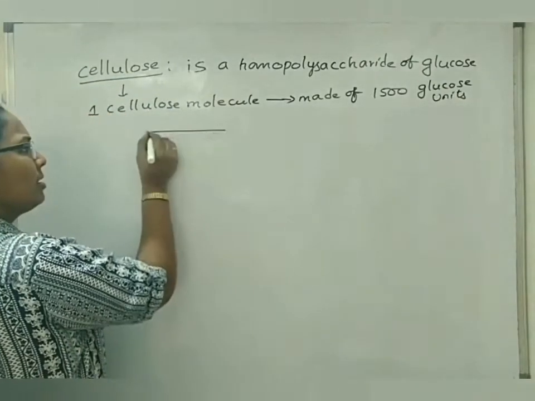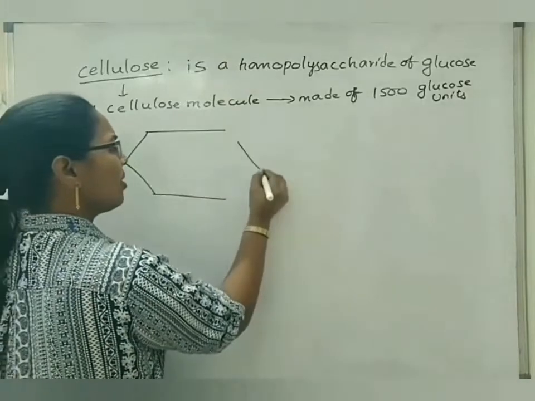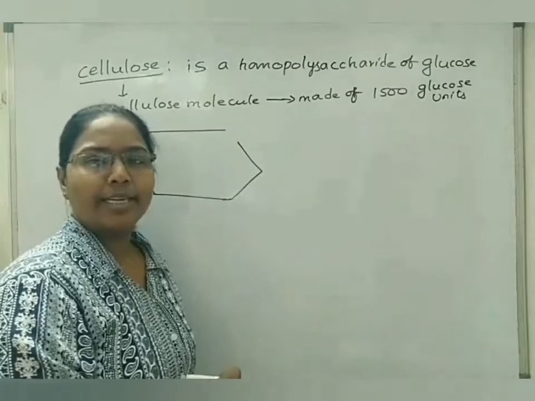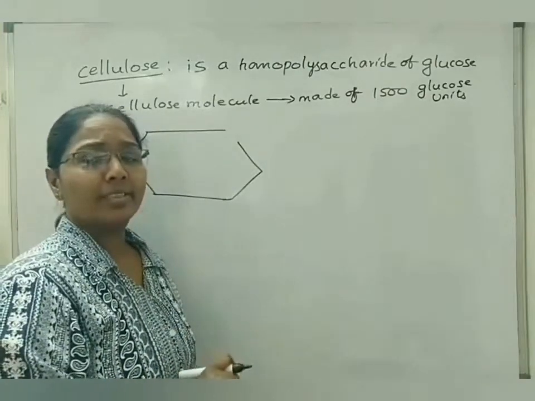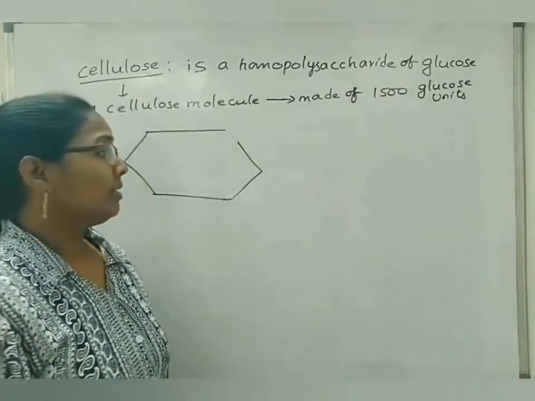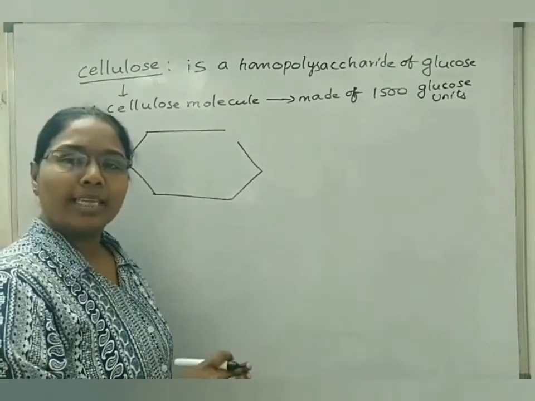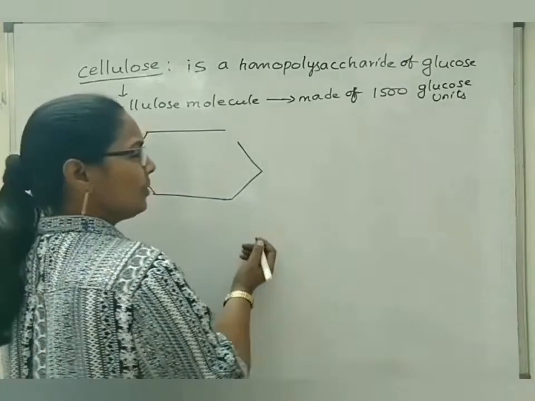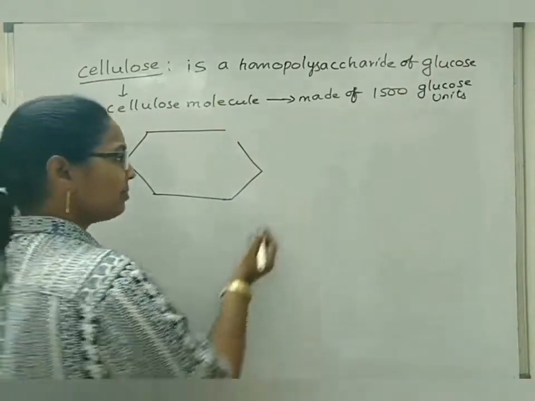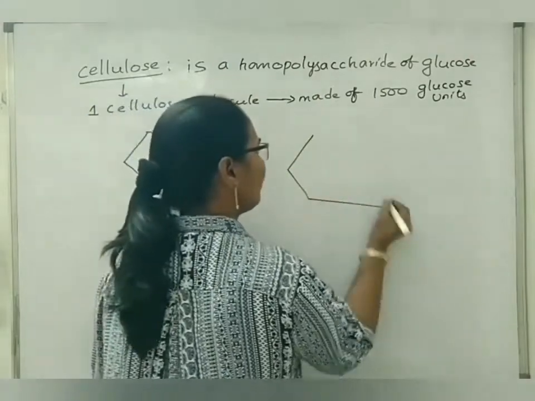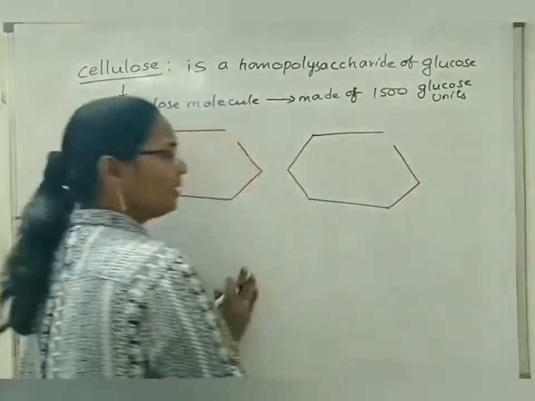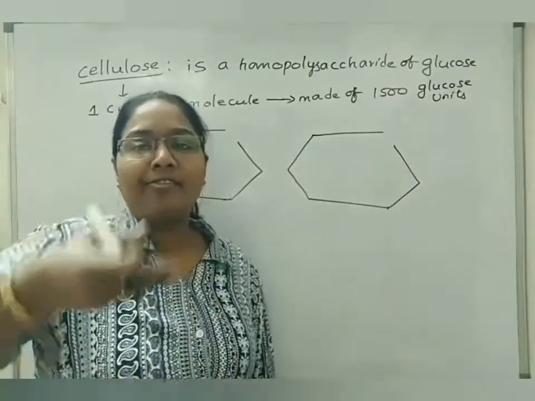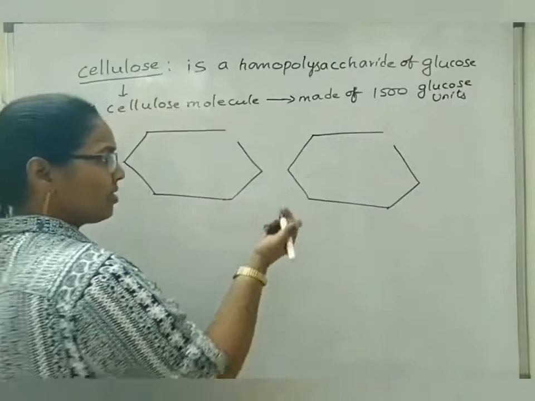Coming to the bonds, we have seen the alpha-1,4 glycosidic bond in starch. We already saw how the alpha-1,4 glycosidic bond is formed in disaccharide structures, and in the same way it exists in starch. Then what about cellulose? Does cellulose have the same type of alpha-1,4 bond? The answer is no, because cellulose exhibits beta-1,4 glycosidic bond. All the molecules are pyranose forms of glucose, but one glucose molecule in the cellulose flips its direction or structure.